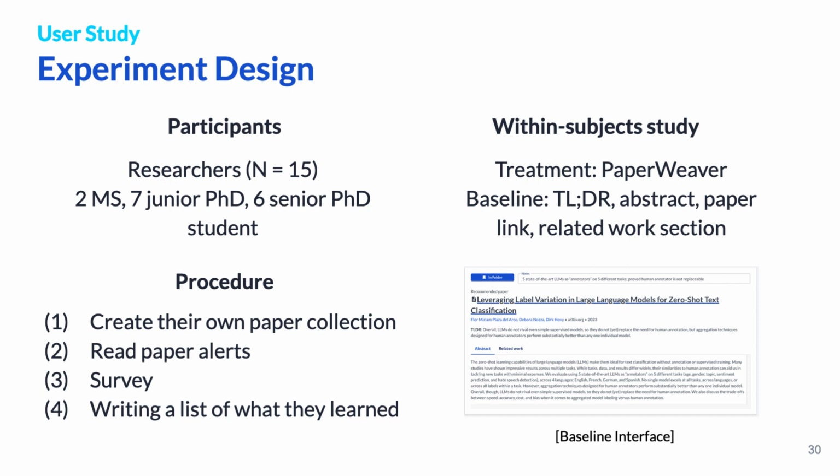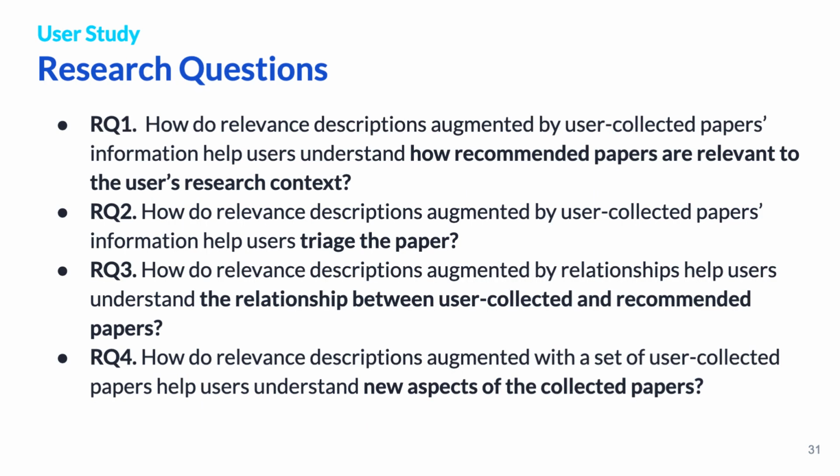Participants read the paper alert, did the post-hoc survey, and wrote a list of what they learned from the given paper alert, and these steps were repeated for the second condition. We investigated whether PaperWeaver can help readers efficiently understand the relevance of new papers, to triage them, and to deeply understand the relationship between new and user-collected papers and new aspects of the collected papers.